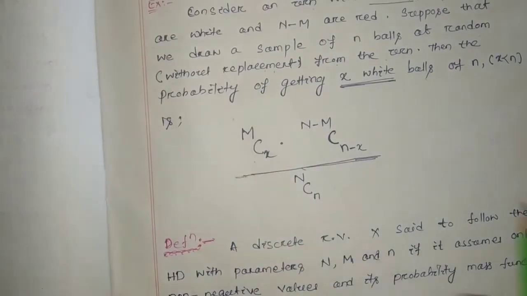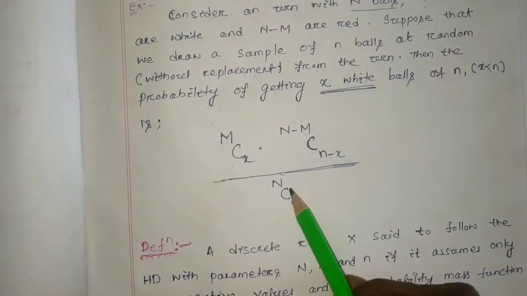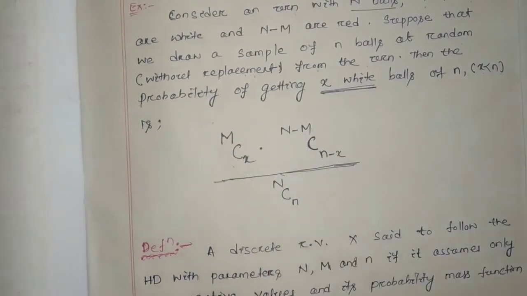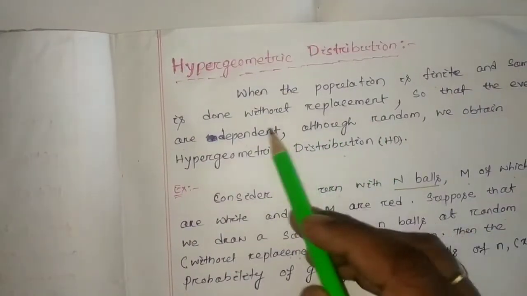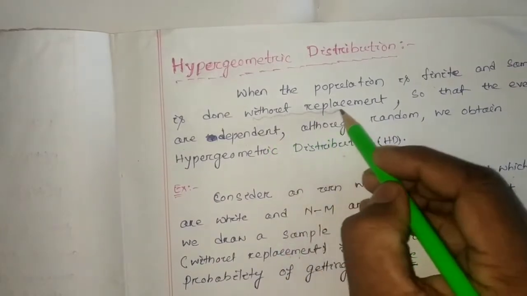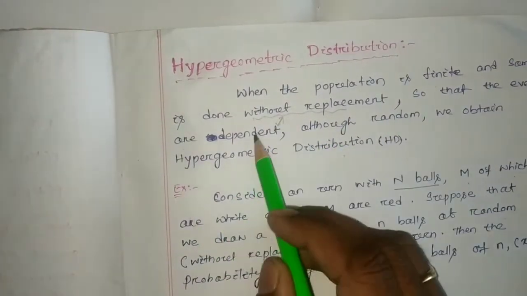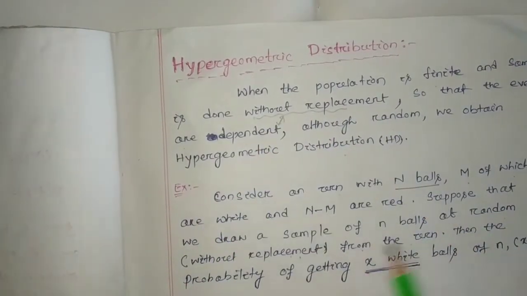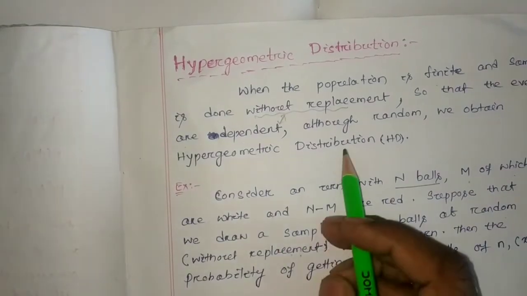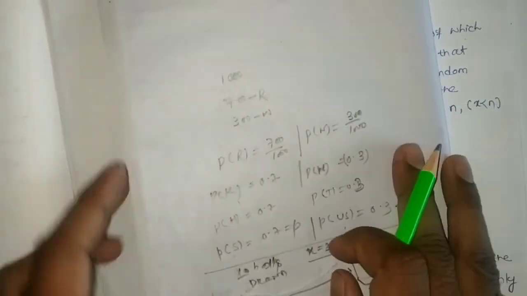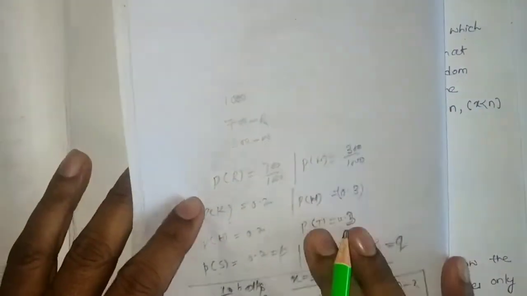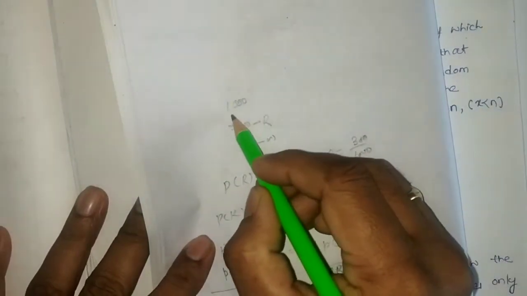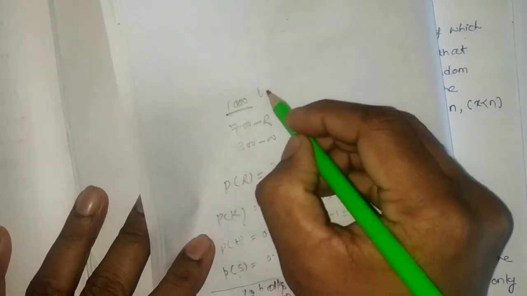Before we write this, I am going to give a simple example of what exactly without replacement and dependent means. If we consider without replacement, how are the events dependent when finding the probability? Here I have a simple example. You can go through this. Suppose we have 1,000 balls.